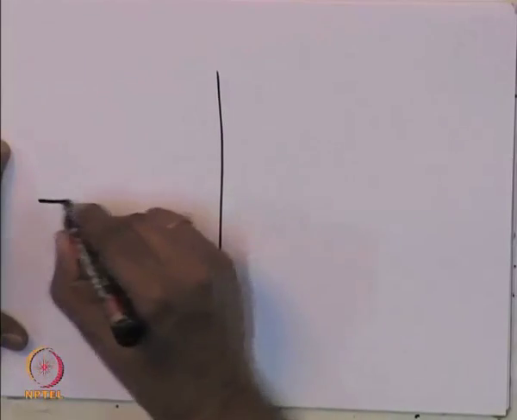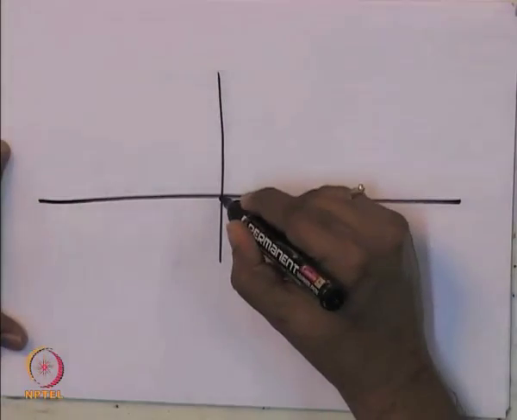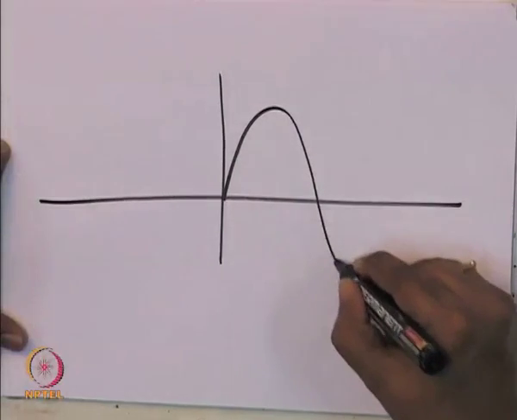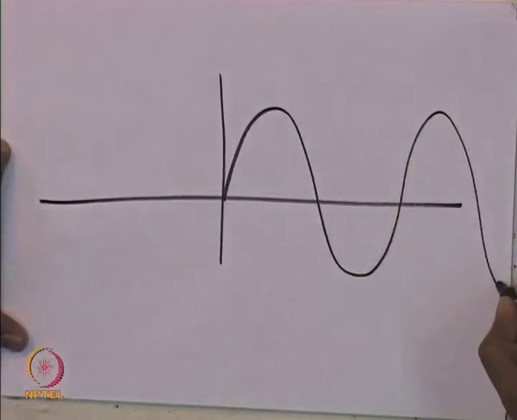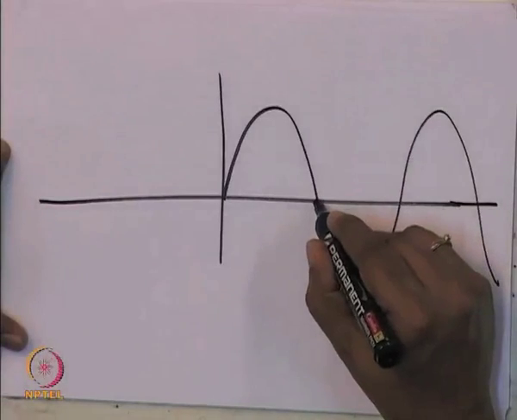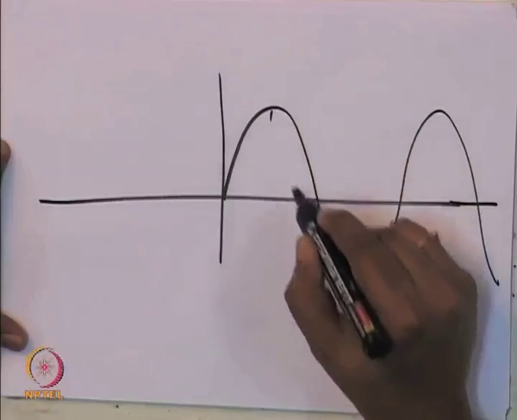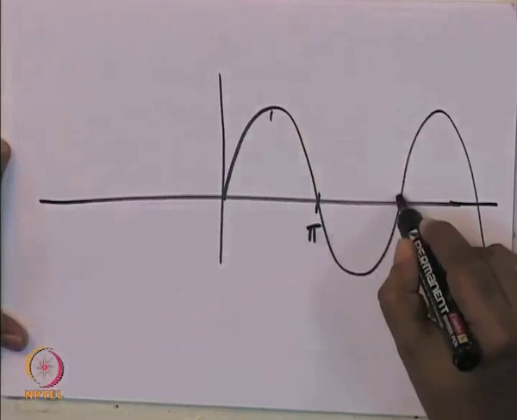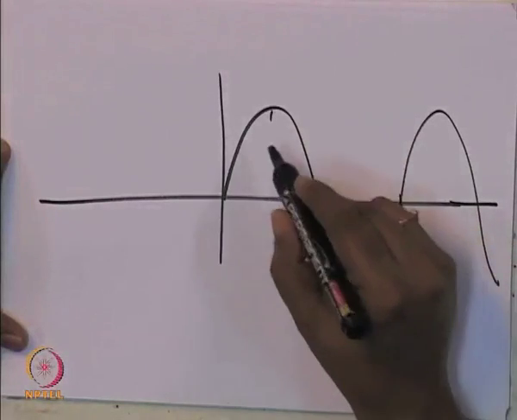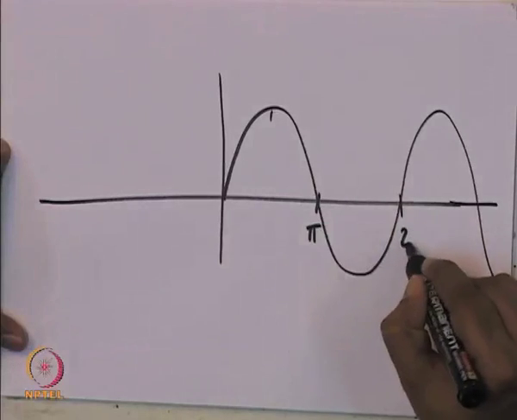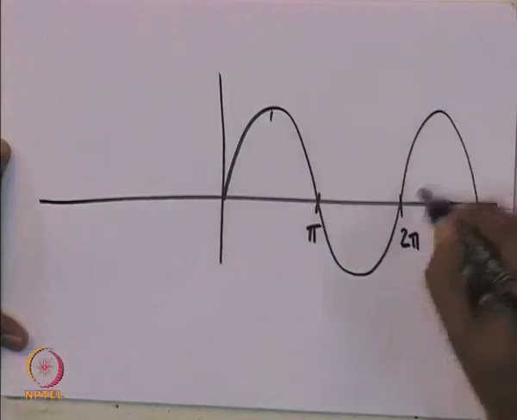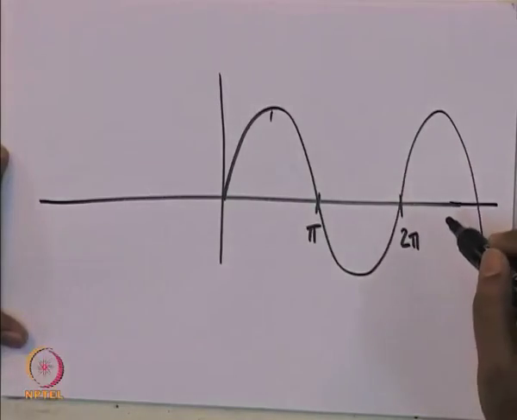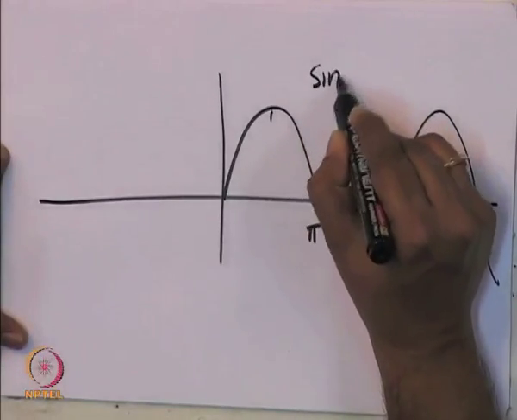I just draw this. So, sin 0 is 0, so I draw like this. This is pi by 2, this is pi, and this is 2 pi. So, this is basically sin x.